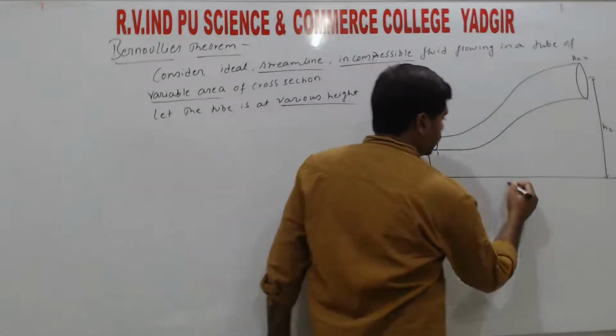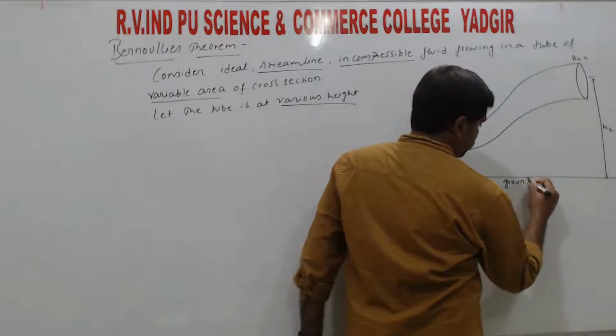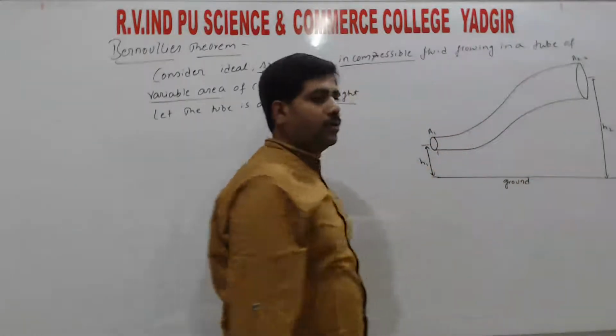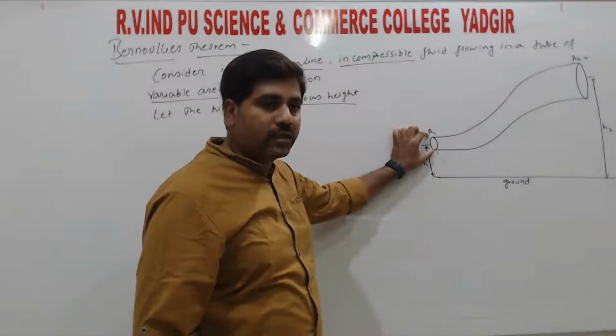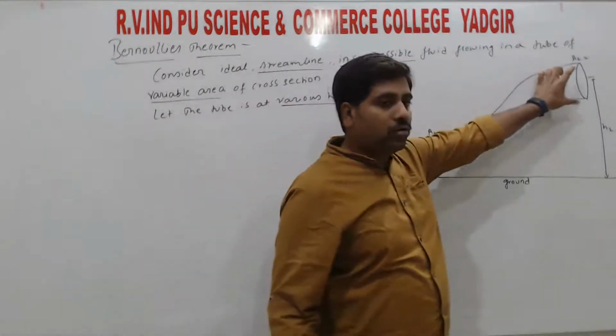So this is the ground, right? So that is the tube. The tube which is having the variable area of cross section, one is small and the other is big, right?